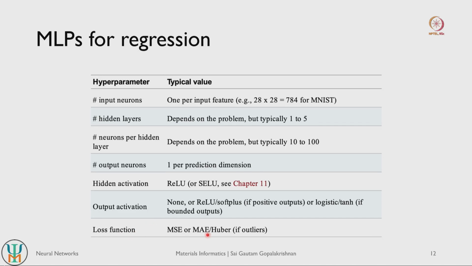And the loss function for regression tasks is either mean squared error or mean absolute error. You can also use a Huber loss function, which gives you the ability to mix how much mean squared error you want in your loss function and how much mean absolute error you want. So these are all hyperparameters that we need to worry about when we use multilayer perceptrons for regression tasks.